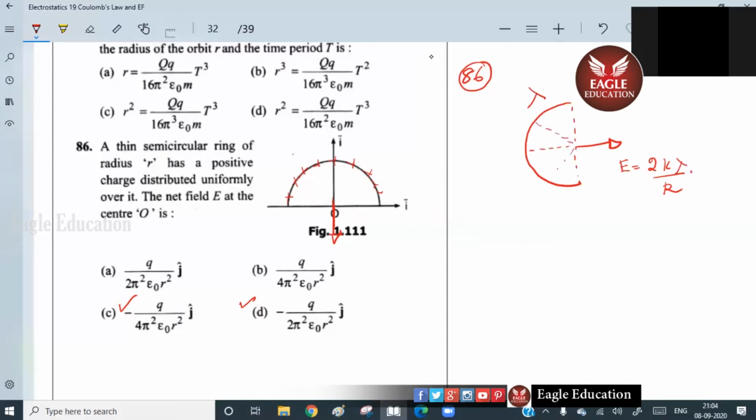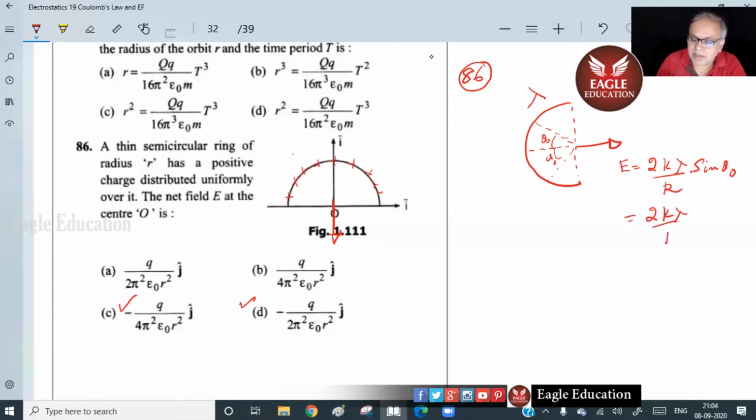In terms of these theta naught, we wrote 2k lambda by r sine theta naught. Did we write like that? And this is 90. So we wrote it as 2k lambda by r if theta naught equals 90. Just check back if it is there. So here we should simply write like this: 2 into 1 by 4 pi epsilon 0 into lambda, which is charge by the circumference. How much is that?